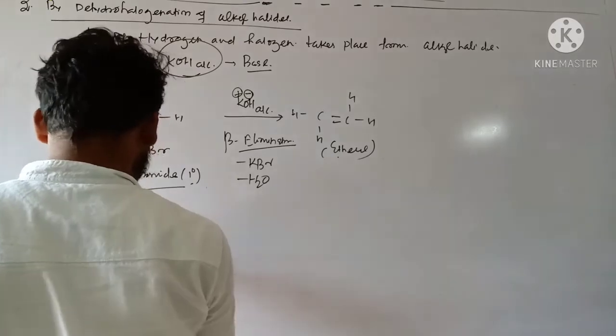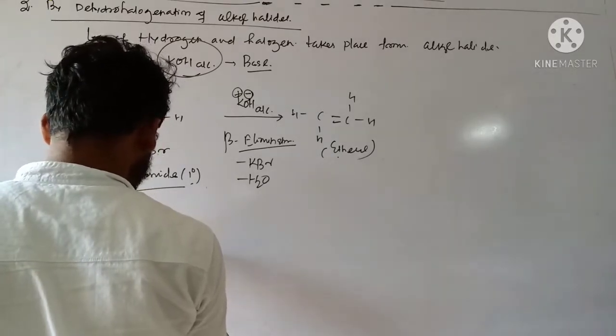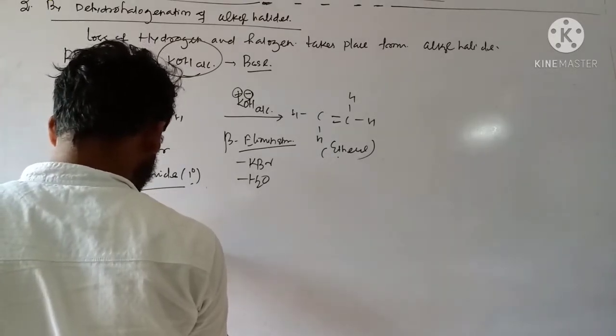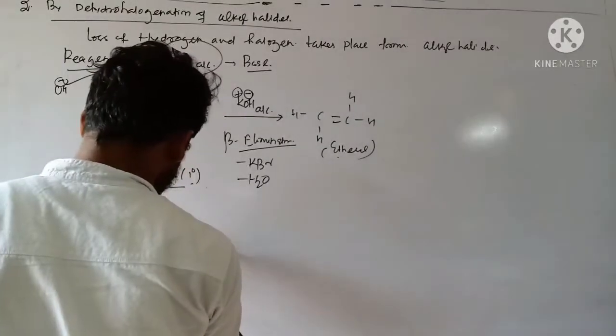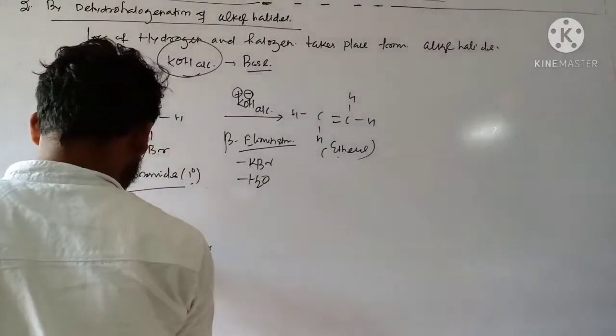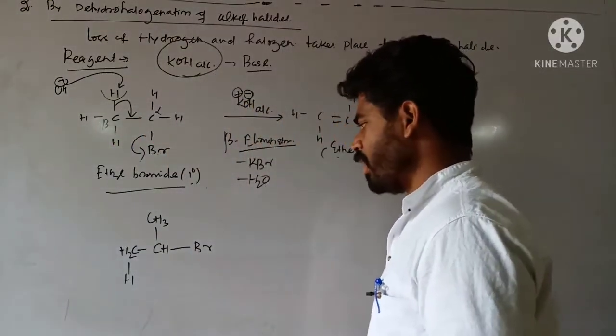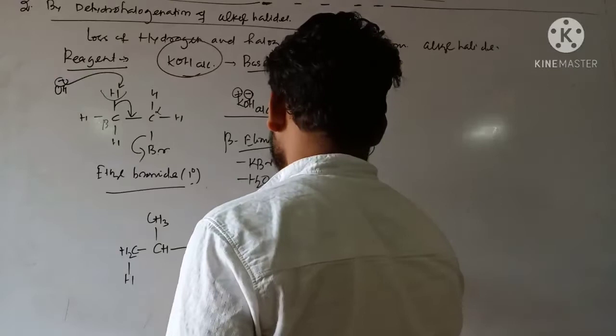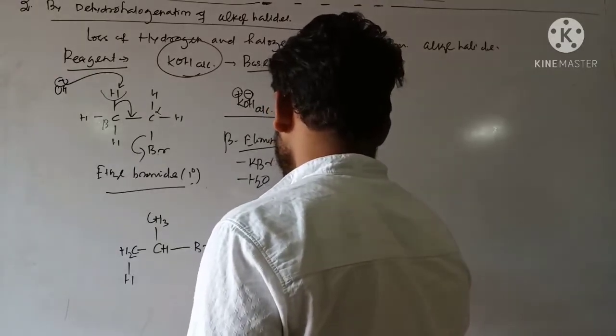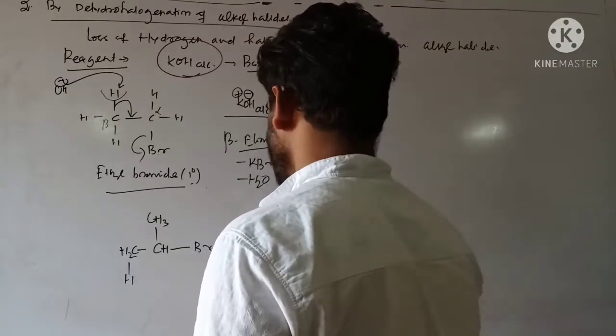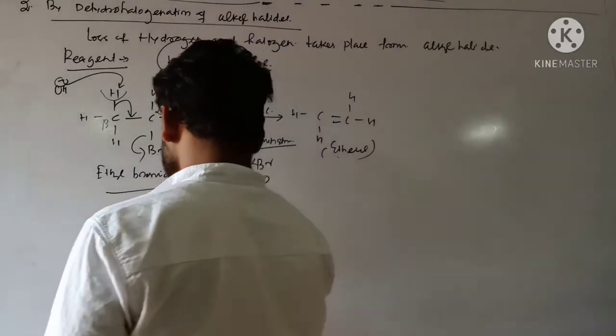CH3, CH, Br, CH2H, see like this. Okay, so secondary alkyl halide, again if I consider alcoholic KOH, then what happens? This one is alpha, this one is beta.